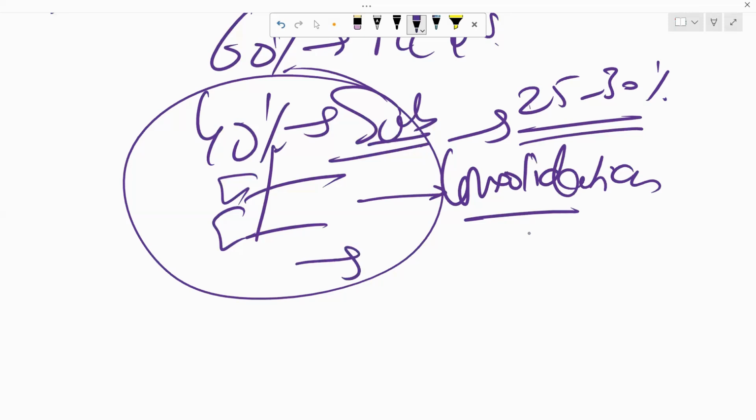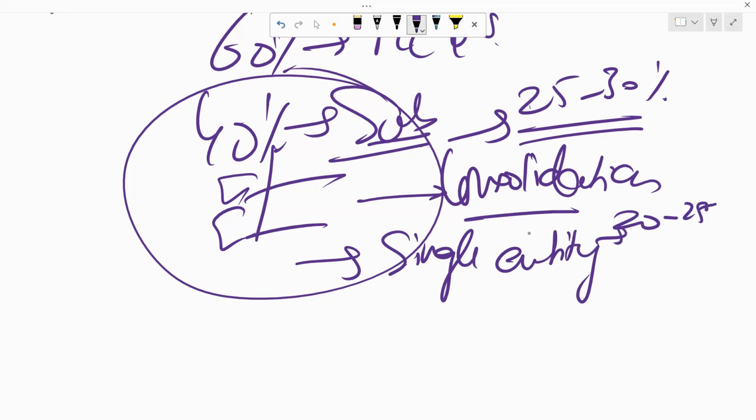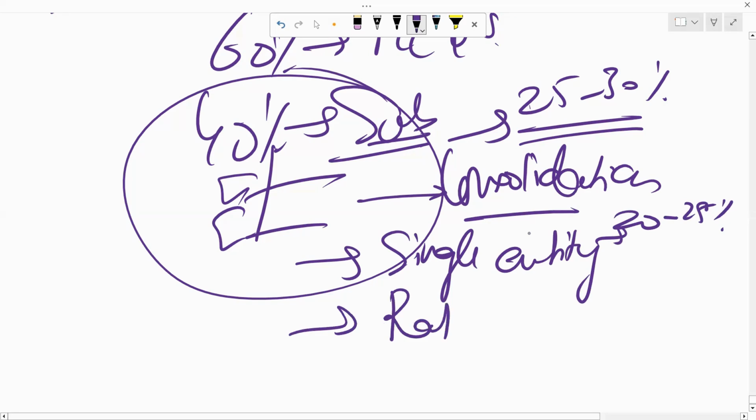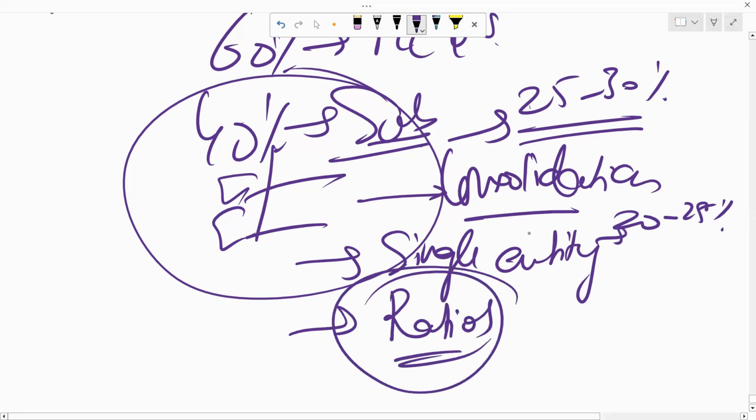Second is your single entity. Again, this is very, very important. This will again account for at least 20 to 25% of your full paper, which includes your MCQs plus your section B of 40%. Then your last thing is ratios, interpretation questions. Again, this is also very important.